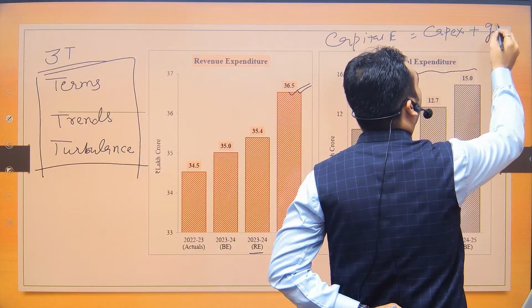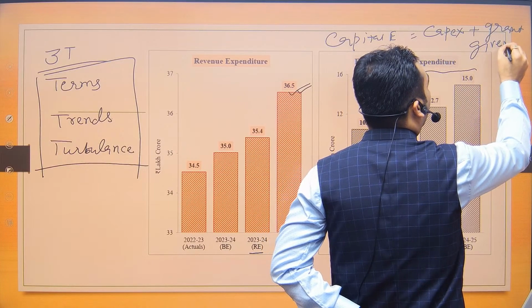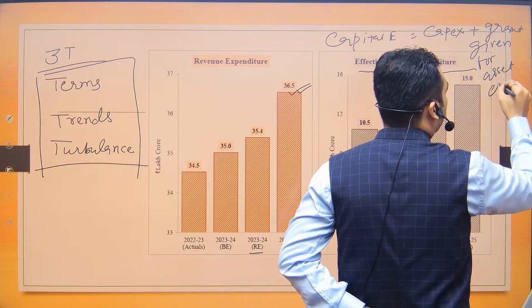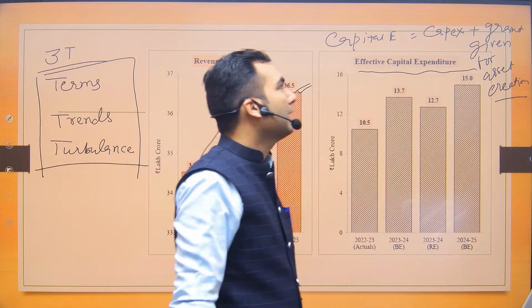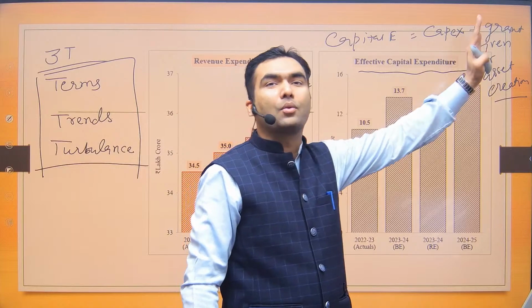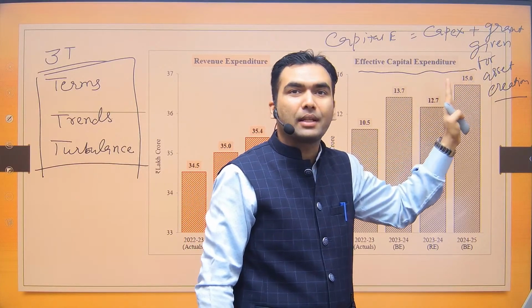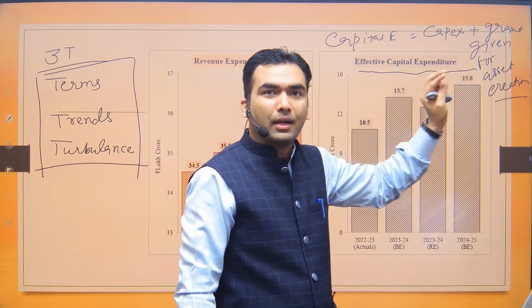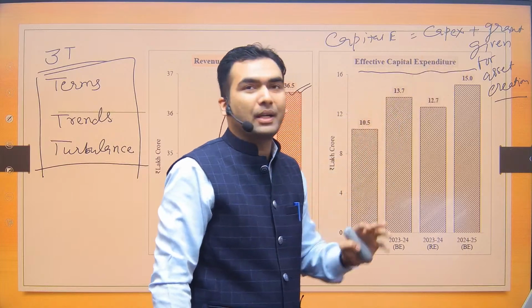Okay, so it is a grant which is given for asset creation. If a grant is given for asset creation, that should ideally be counted as capital expenditure, because this expenditure is used for asset creation. But since it's a grant, it is counted as revenue expenditure. So this is effective capital expenditure.